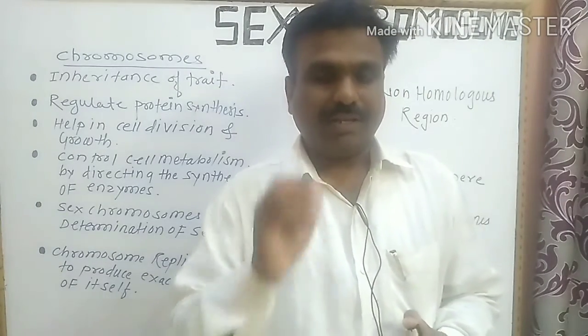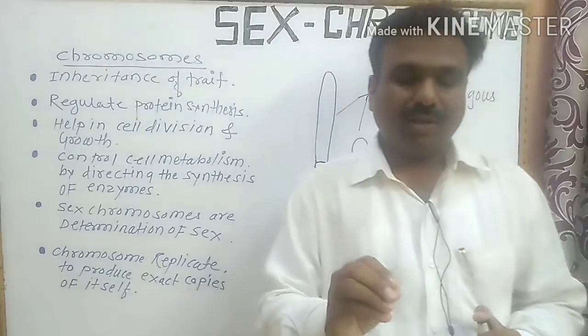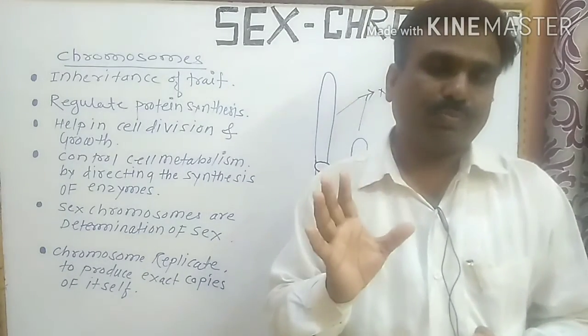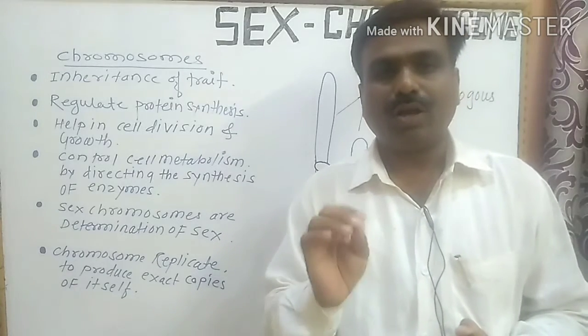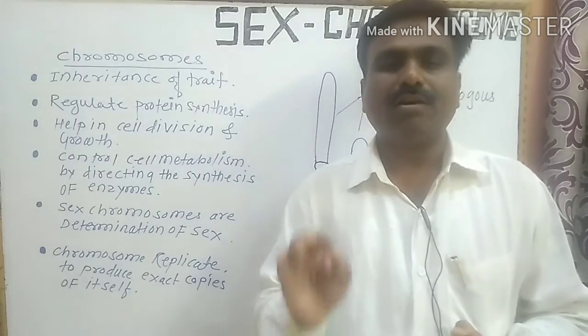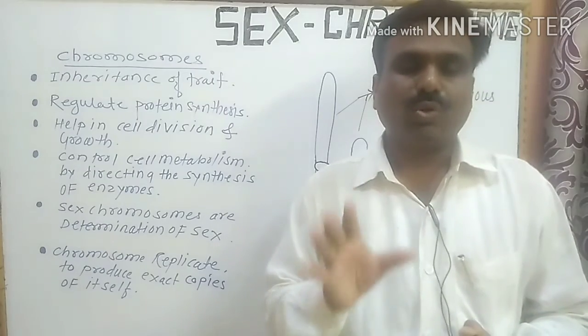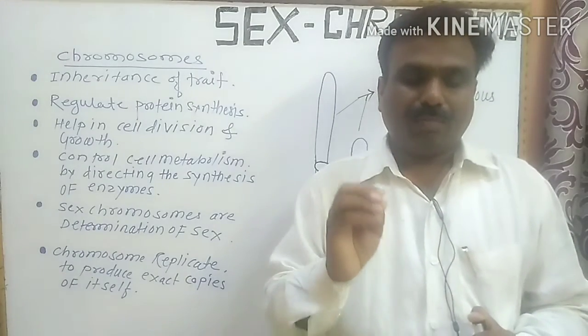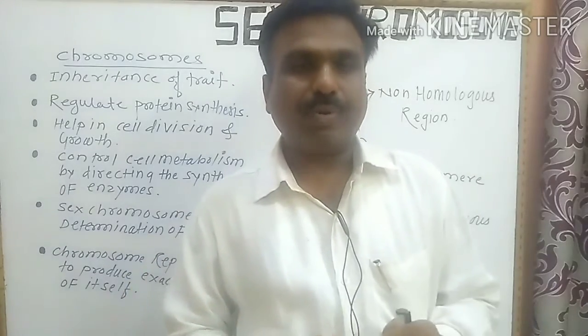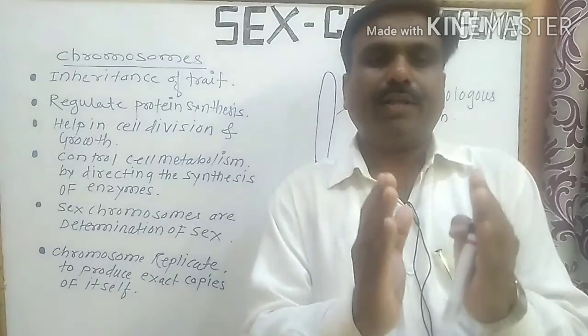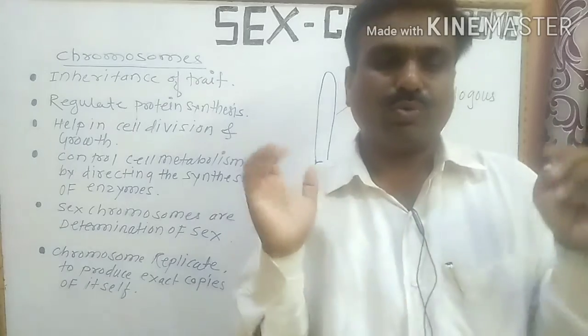Each gamete has 23 chromosomes. Out of the 23 chromosomes, 22 are autosomes and one is a sex chromosome. So a normal body cell has 46 chromosomes, which are 23 pairs.